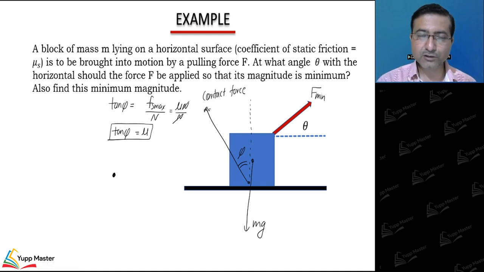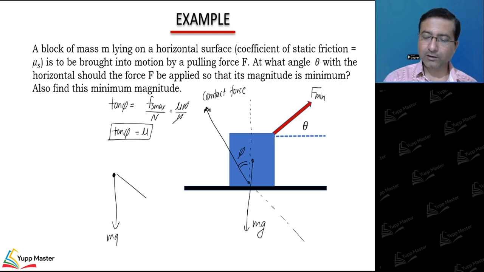So I can use Lami's theorem to establish the relation between all of them. Look at this diagram. Mg in this direction, and this contact force I'll extend in the backward direction. So here I am drawing the contact force.